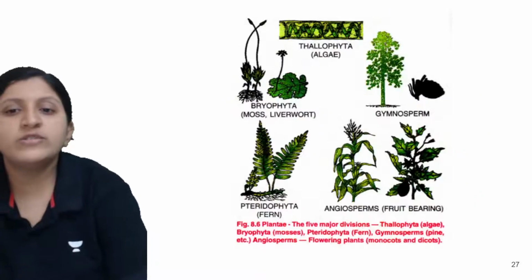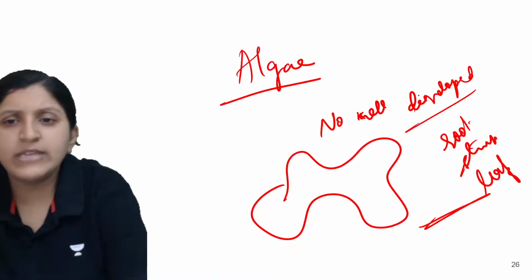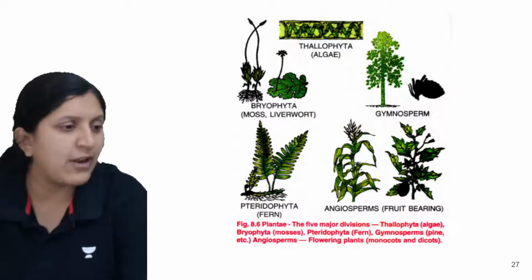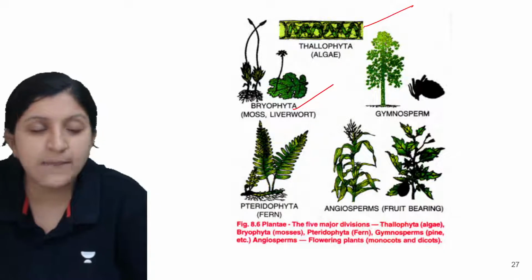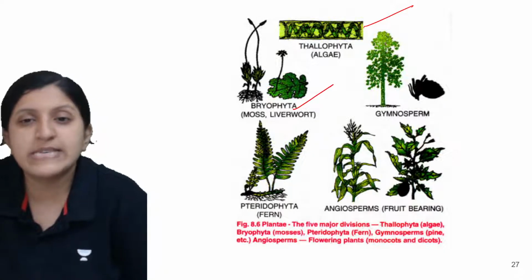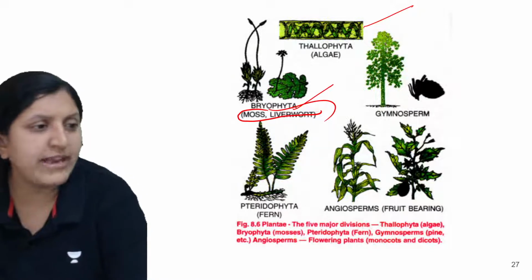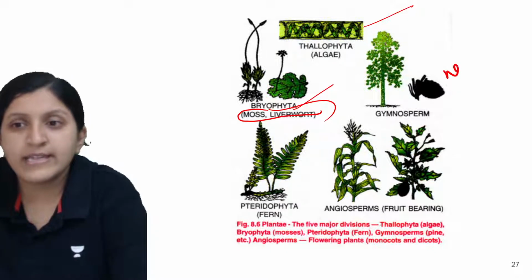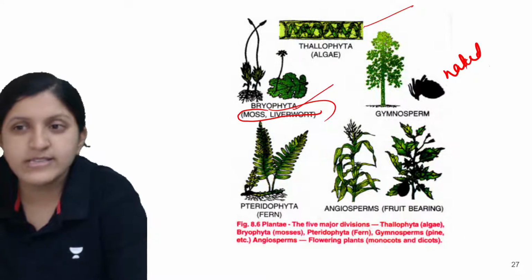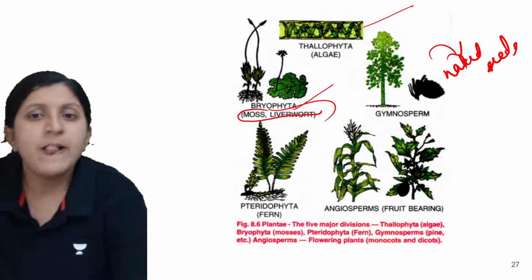Moving on, let's have a look at this. This is about the algae: thallophyta, then bryophyta. A very important bryophyta example is moss, and then there is liverwort, and here you can find a gymnosperm, which bears naked seeds. So naked seed formation occurs in the gymnosperm.